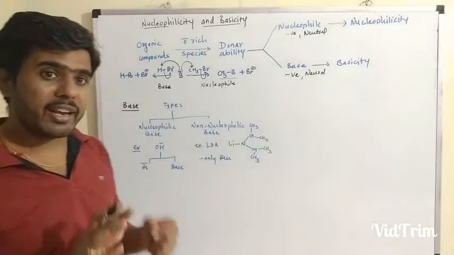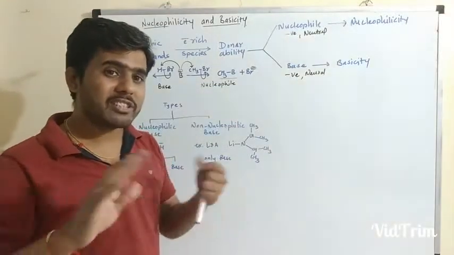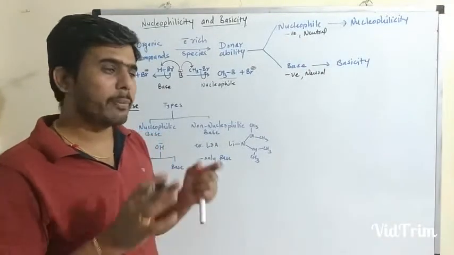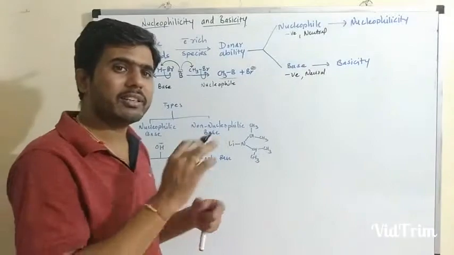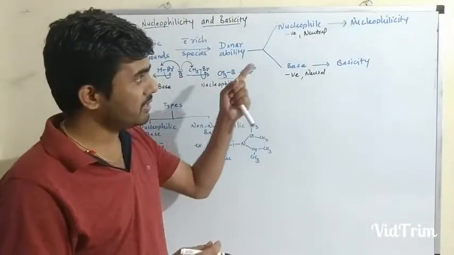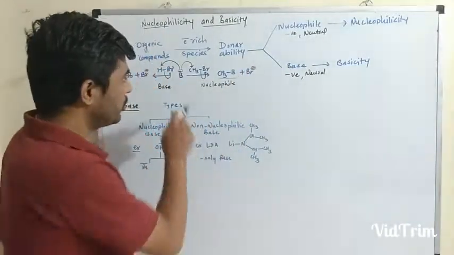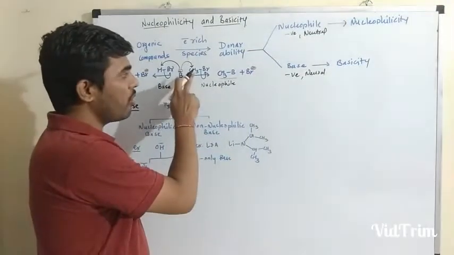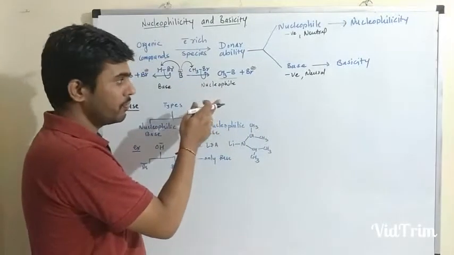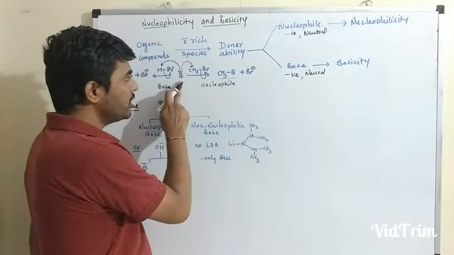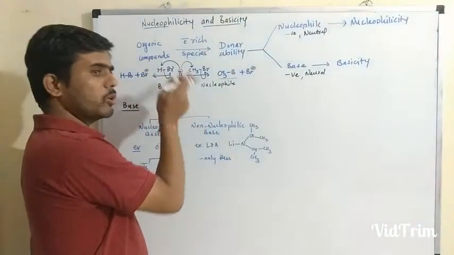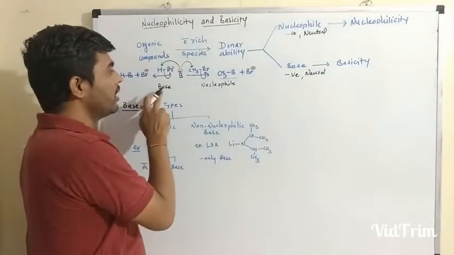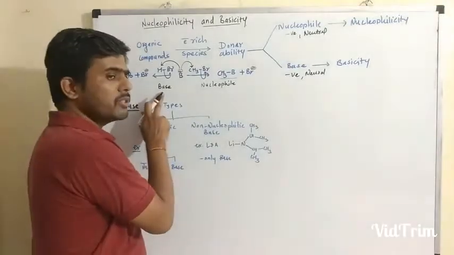So any negatively charged species has different types of characteristics. Depending upon the chemical reactivity, it can be classified as a nucleophile or as a base. When B minus attacks a carbon other than hydrogen, it is known as a nucleophile, while when B minus abstracts a proton or donates an electron pair to the H plus ion to form HB, it becomes a base.